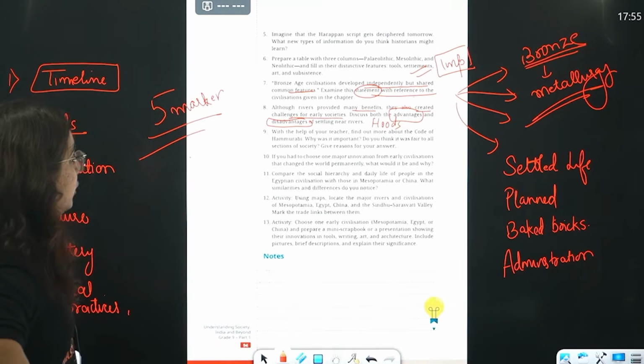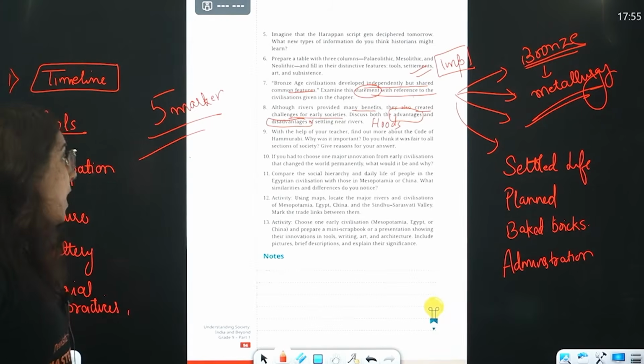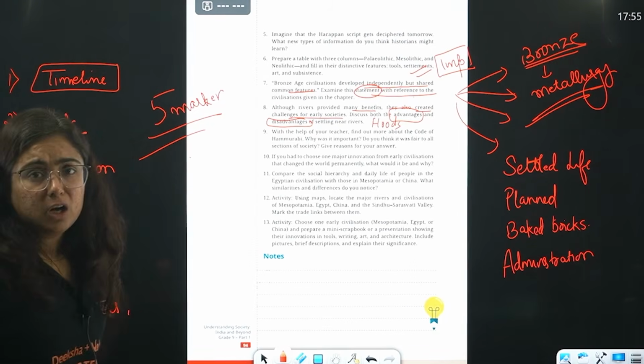9th question. With the help of your teacher, find out more about the Code of Hammurabi. Why was it important? Okay, so this is a code of law.